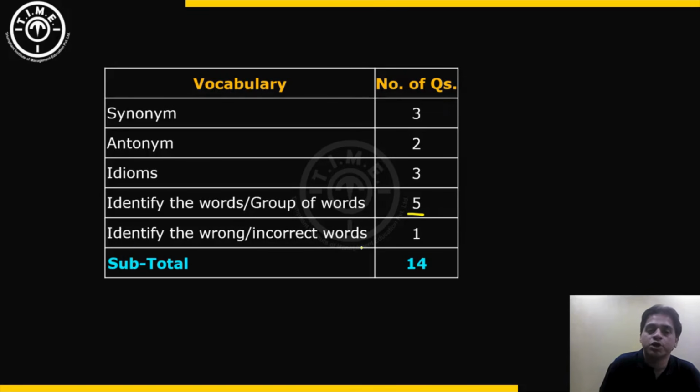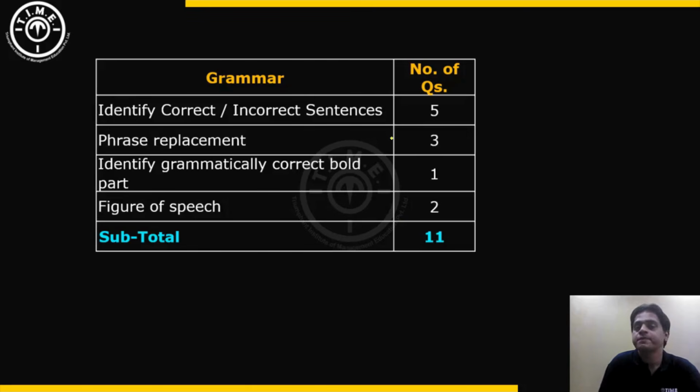And there was one question in which we had to identify the wrong or incorrect word. There were 4 words given in bold in a single sentence. So there was one sentence given with 4 words in bold, and you have to identify which words were wrong or incorrect out of those 4. So that was one such question. So that was the breakup of the 14 questions in the vocabulary part of the VARC section.